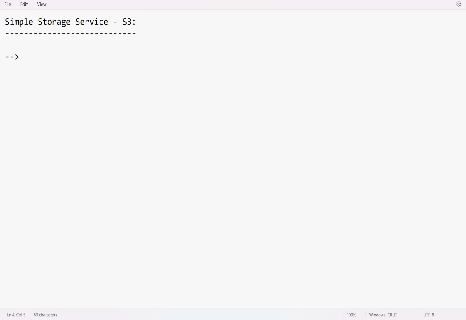It's just object-based storage in which you can store your objects and share those objects with anyone. What is an object? An object is any file or folder like PDF files, documents, images, video files, audio files, zip files, anything, software, storing the software, not installing the software.